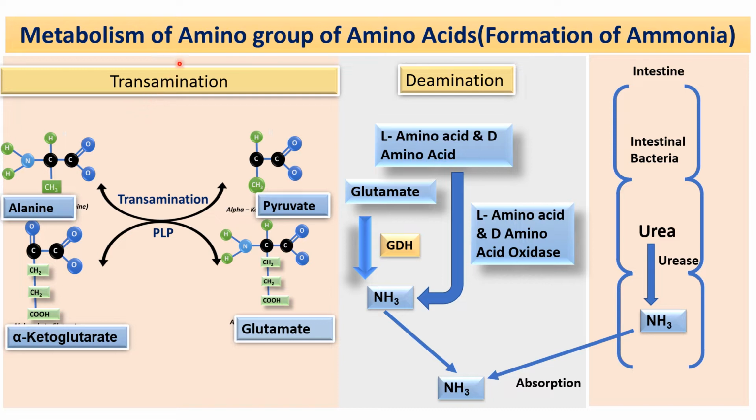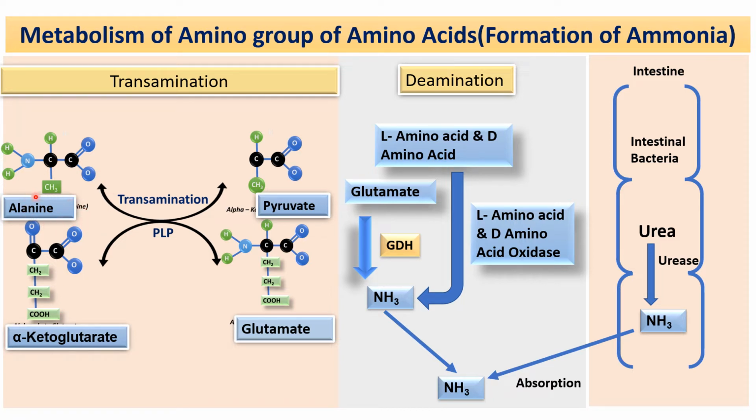Now here you can see that there are processes like transamination and deamination. We have seen that ammonia is produced through the processes called transamination and deamination. In transamination there is only a transfer of amino group. Here alanine is there, and this alanine is from protein. The source may be endogenous or exogenous.